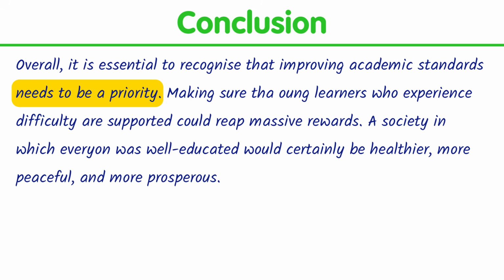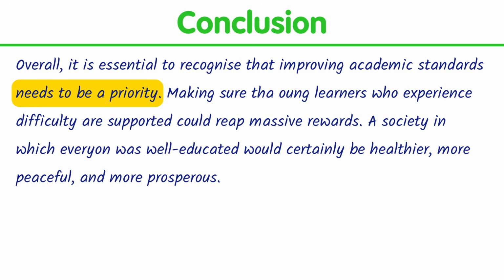Making sure that young learners who experience difficulty are supported could reap massive rewards. So I'm kind of referring to the solutions, that if we find solutions to these problems, it could have, let's say, massive rewards. And I finish by supporting the previous sentence and explaining why finding solutions would be so good.